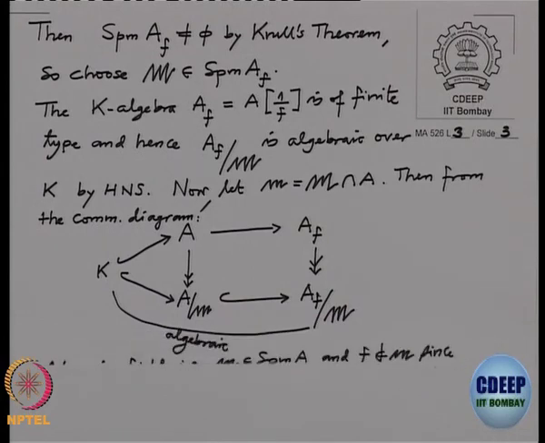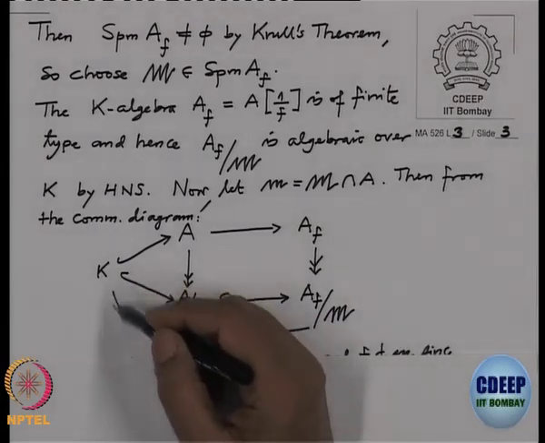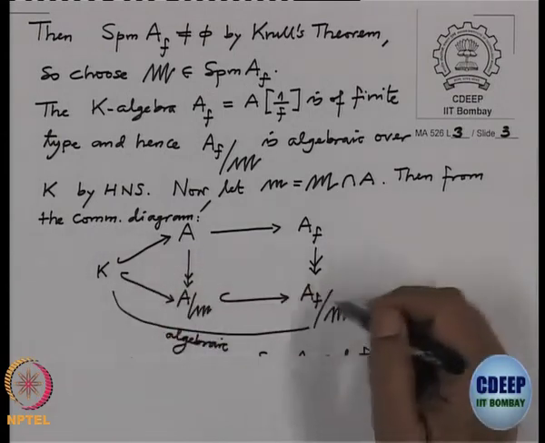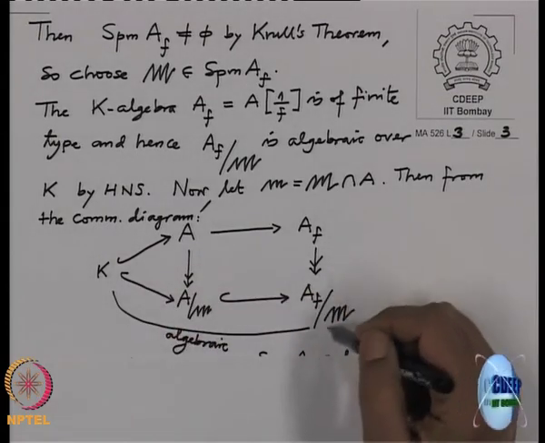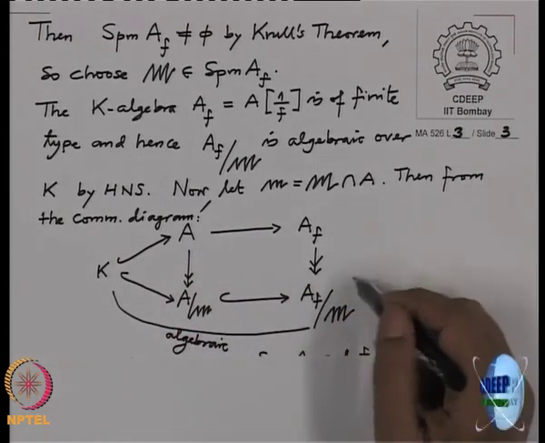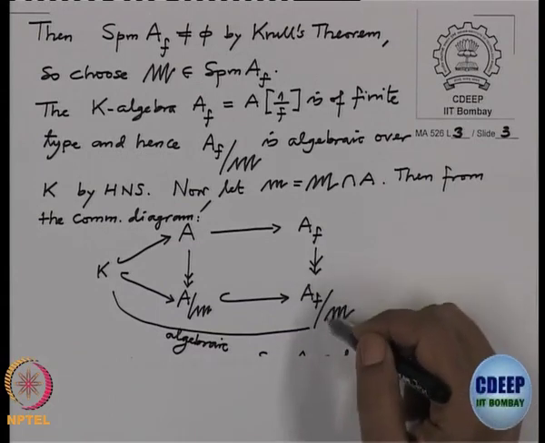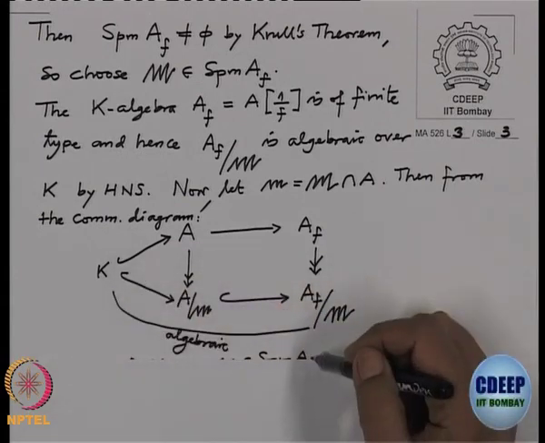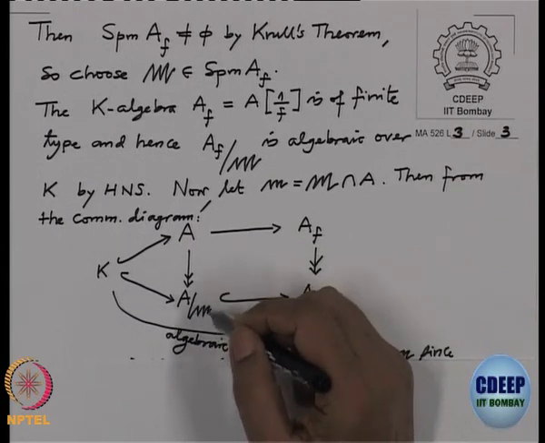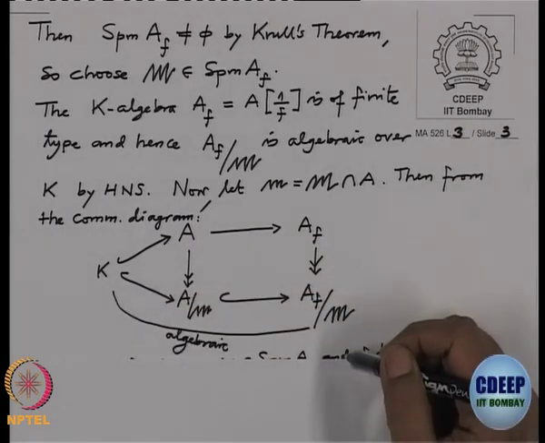In this commutative diagram, this K to this extension, because this is a finite type over K, it is a field, therefore, by HNS this is an algebraic extension, and this A/m is a ring in between.